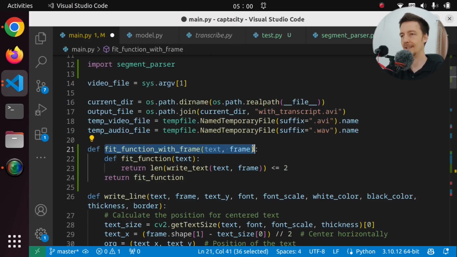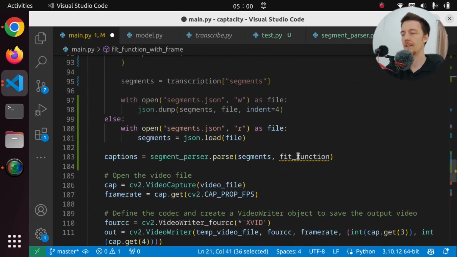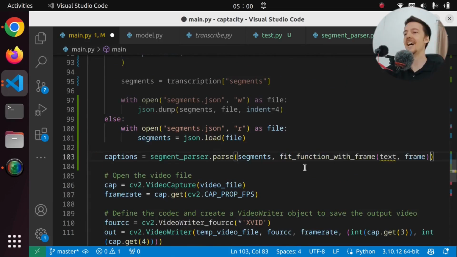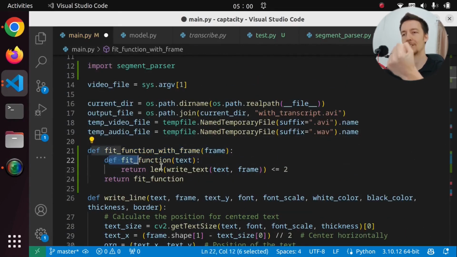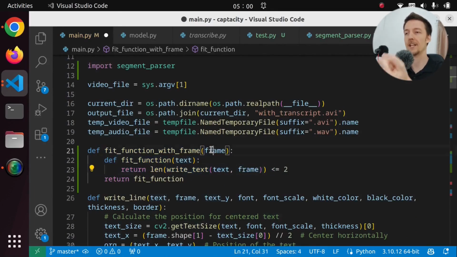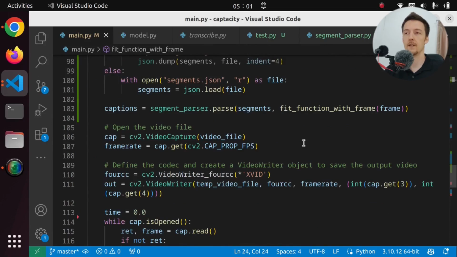Then down here we say that the fit function is that fit function with frame. And of course we don't need to pass the text in here, just the frame. So this function will return a function that has knowledge of the frame, and then we can pass it in there. So let's try it. And now we can actually have more than 40 characters on the screen if it fits.